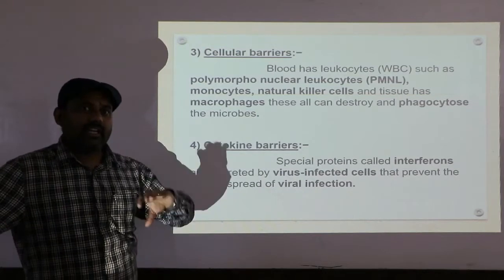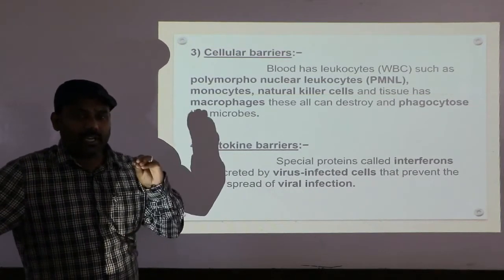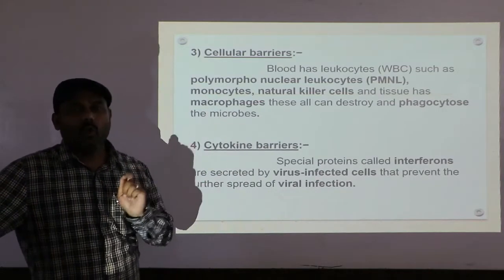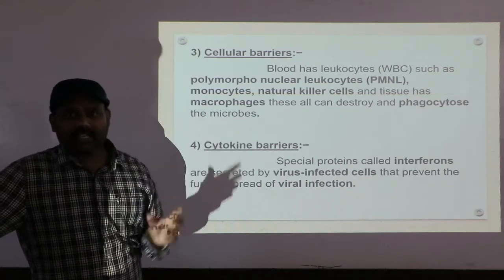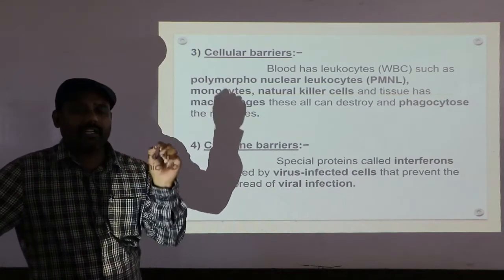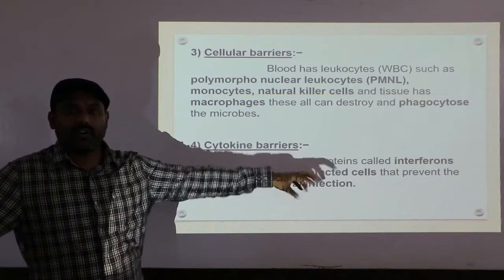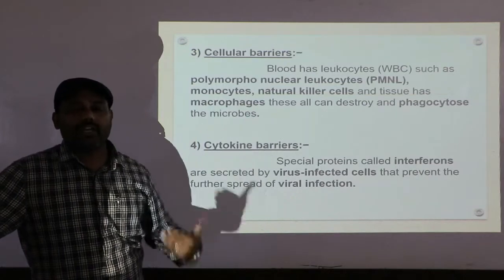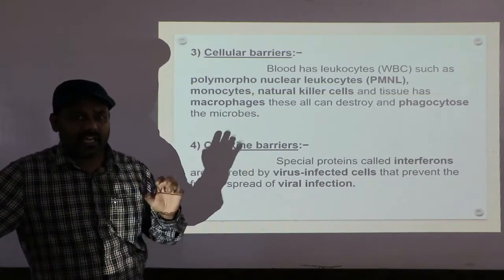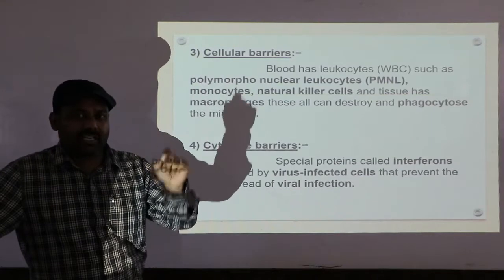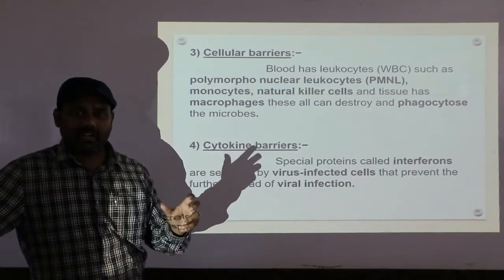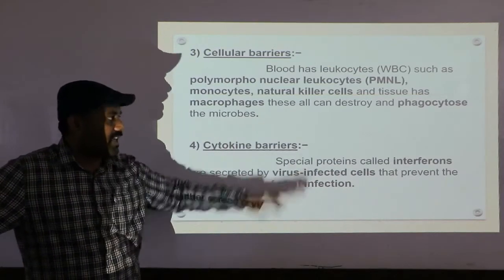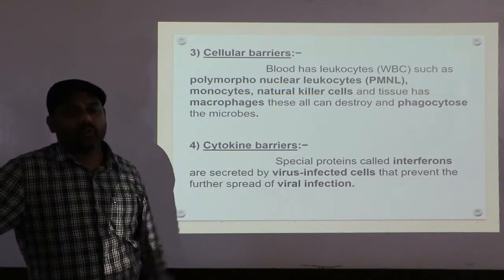It means that in a particular area of the body, if any particular cell is infected by the virus, it is called a viral infected cell or virus infected cell. At that time, that viral infected cell can secrete a special protein called interferon. That interferon will prevent the further viral infection in that particular area. It means that whenever interferon is secreted in the body, the neighboring cells can escape from that area. Clear this? That is called interferon, which also comes under the cytokine barrier.